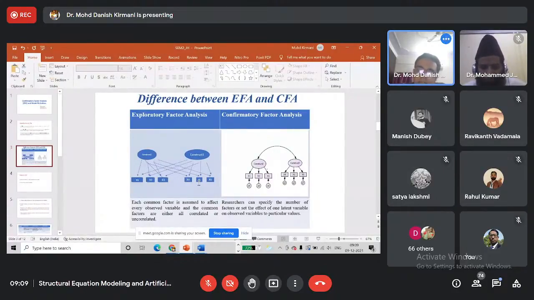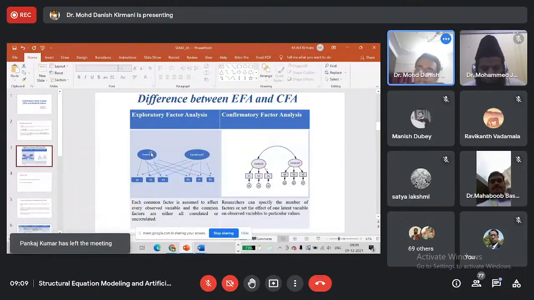This is an exploratory study. We use EFA for an exploratory study, when sufficient literature is not available regarding the concept. Maybe a standard scale is not available. So we are not in a position to assign any indicator to any of the constructs, or to decide how many factors emerge from the available indicators. What we do is pool different indicators from different studies, and we run exploratory factor analysis.